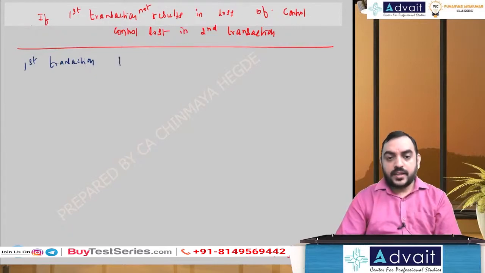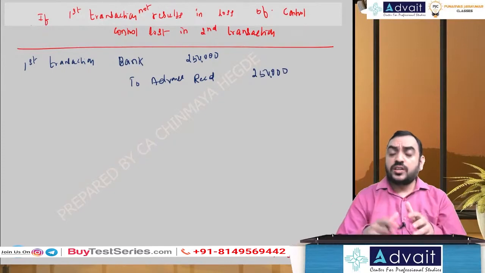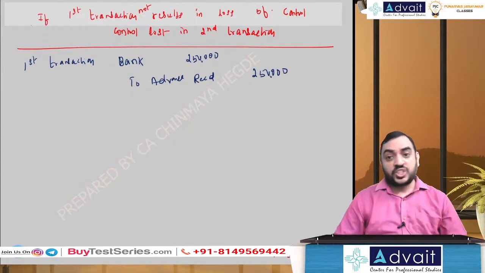that is bank 2,50,000 to advance received 2,50,000. You are not doing anything on the first acquisition because on the first acquisition control is retained. Control is not lost. So no derecognition.